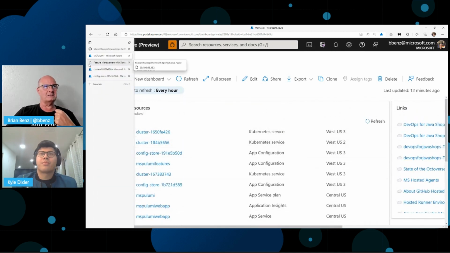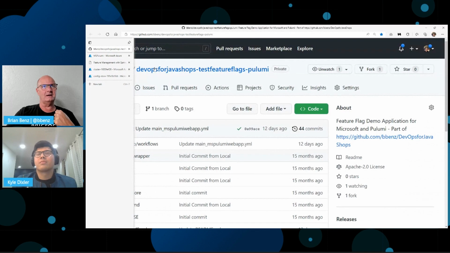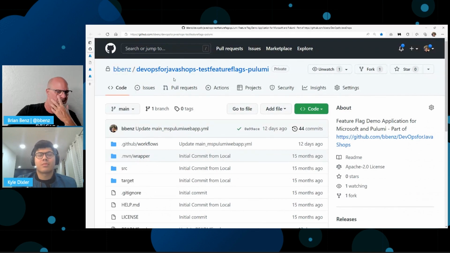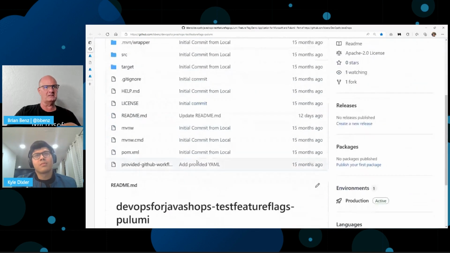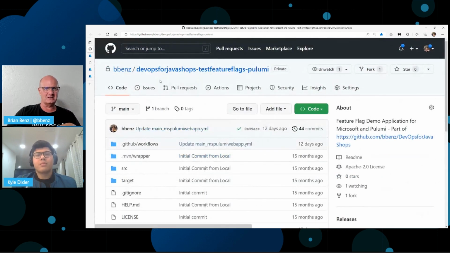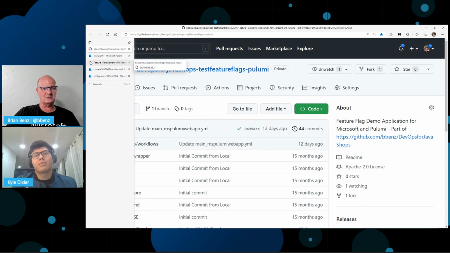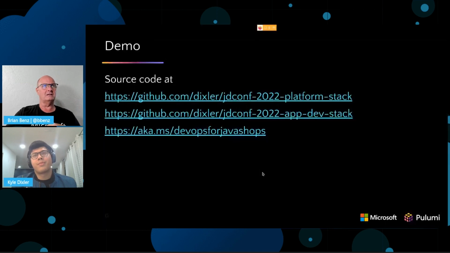But yeah, okay. So that's basically what I wanted to show you. Kyle shared the repo he's got, but the code for this is actually at aka.ms/devops for Java Shell, you'll find the details. And I'll kick it over to Kyle to show how we actually got to here, and I'll bring Bit back.